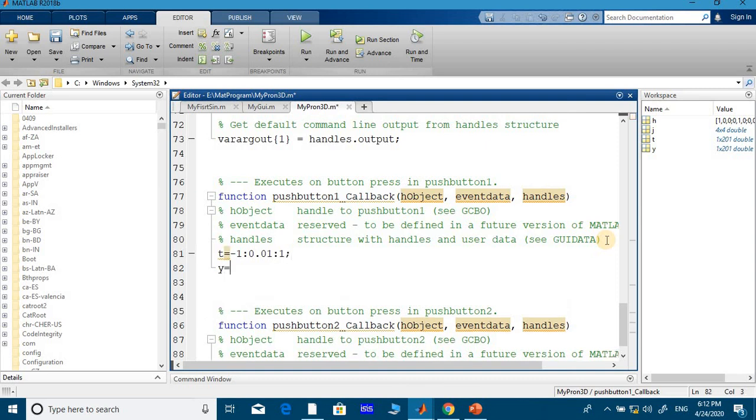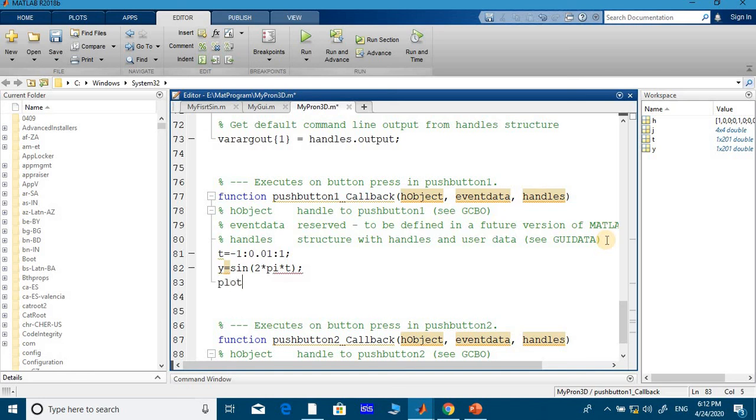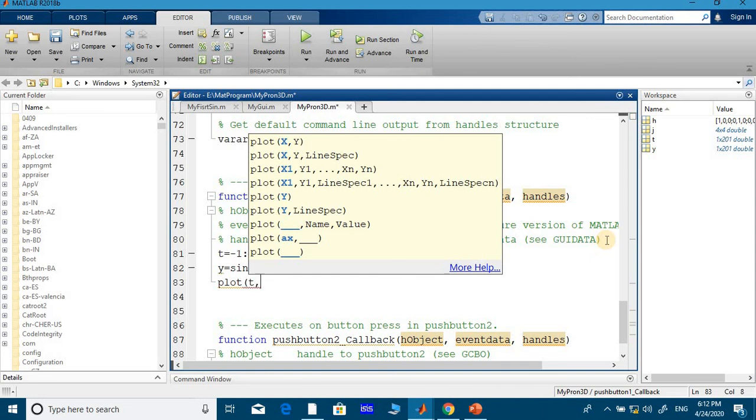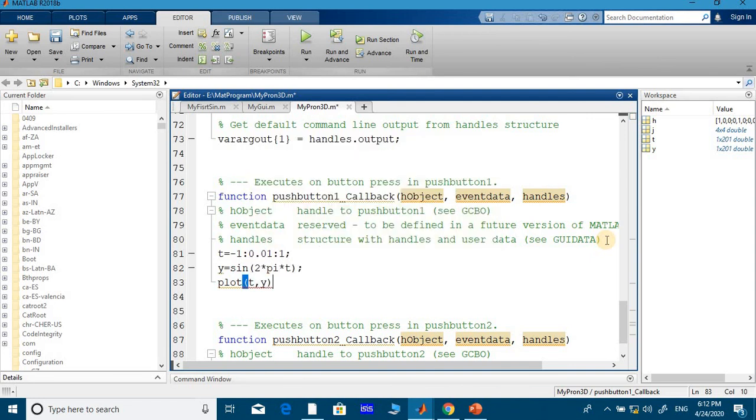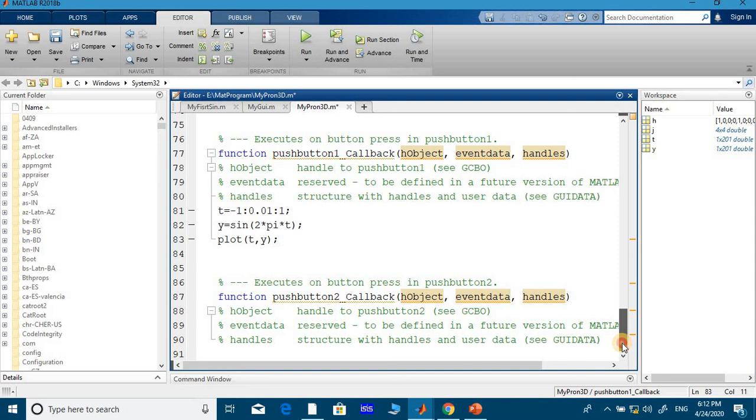So now y equal to sin(2*pi*3); and plot(t,y); semicolon. So this is the code that will run on push button 1.